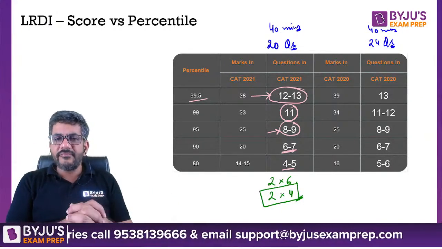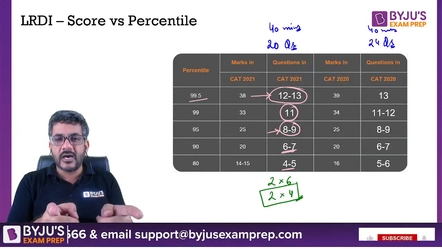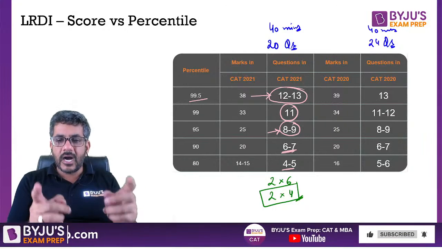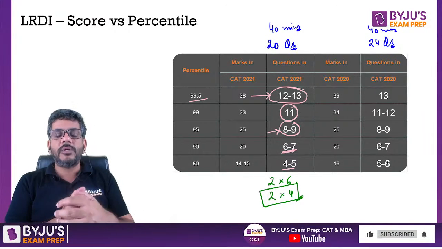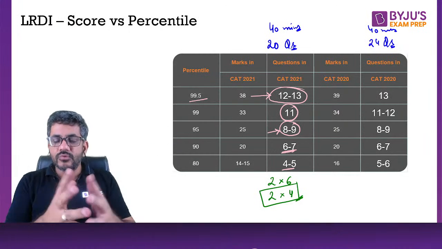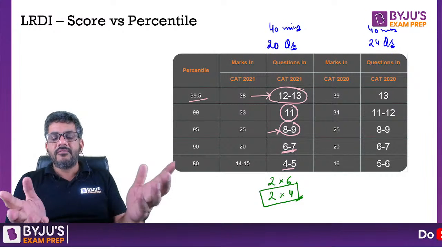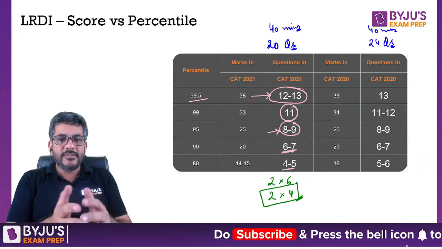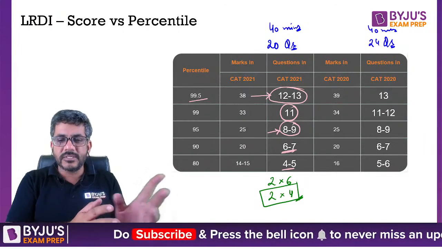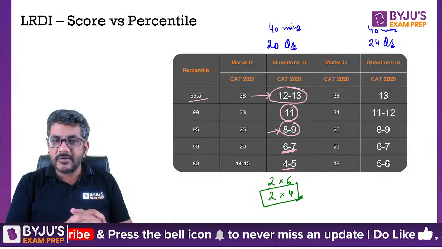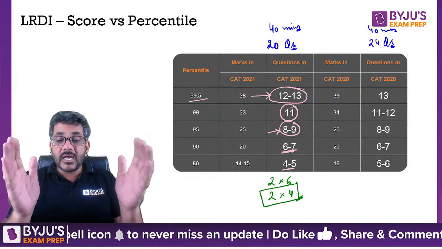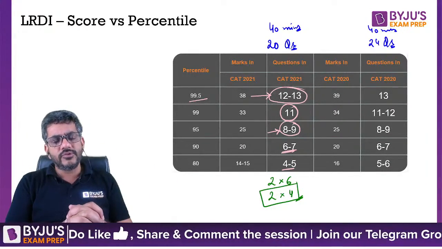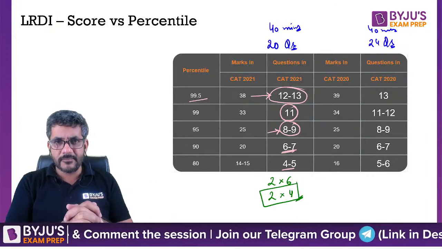Currently, if you are only getting 5 to 6 questions in LRDI, your first target should be to get 8 questions. Just think, okay, I will try to do 8 questions in the exam. That can be 2 sets of 4 questions each, or 1 set of 4 questions and 1 set of 6 questions. You might do 3 or 4 questions from one set of 6 and 3 or 4 questions from the other set of 6. But keep some target in your mind. Do not do random things. That is always going to hamper your performance in the exam.